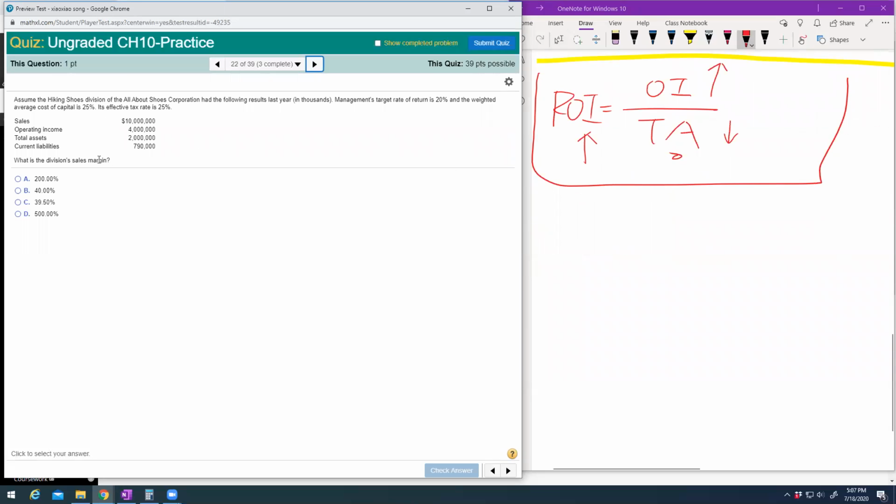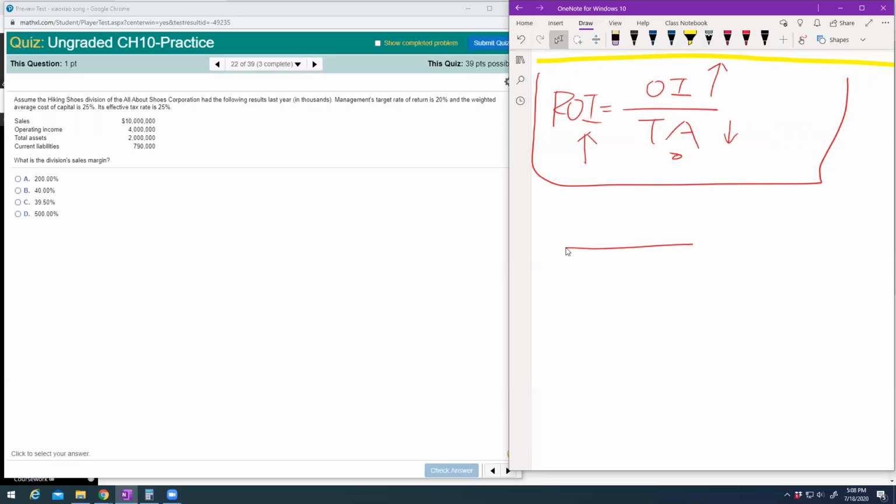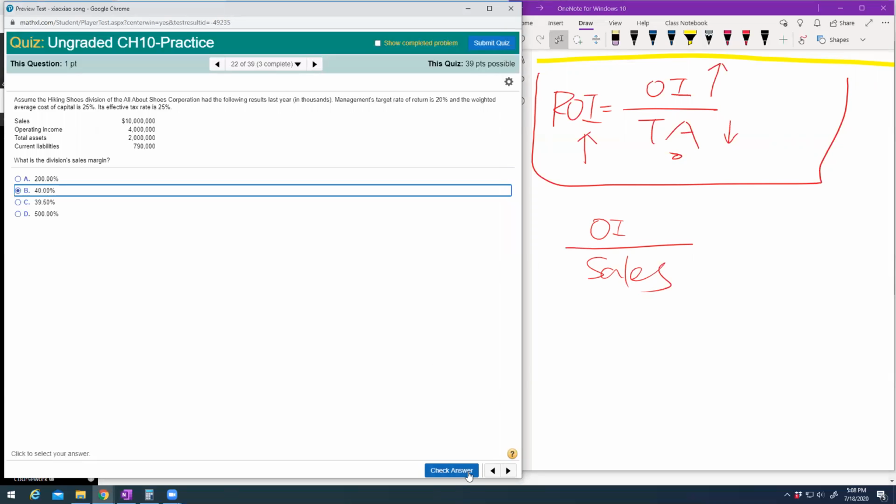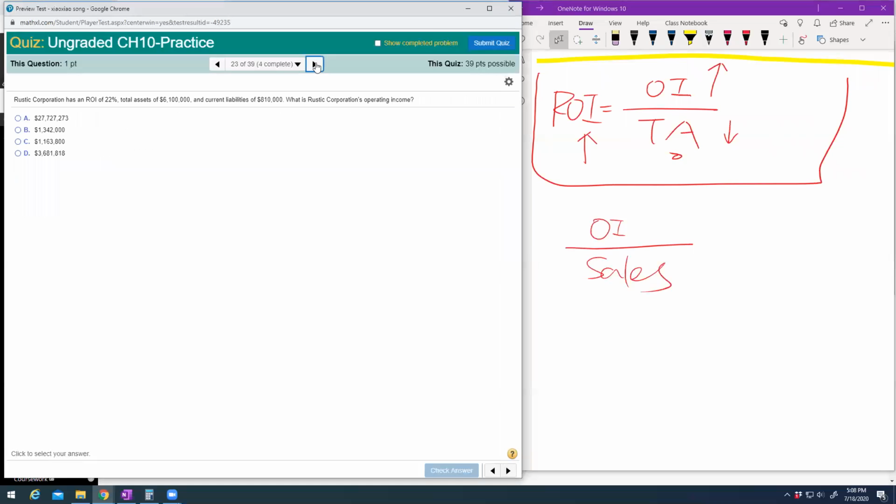Let's look at this one. I think this one is similar to your assignment quiz, so I'll just go very briefly. Asking about sales margin. It equals operating income divided by sales. You just get operating income and then divide by sales. 40%, I even can get a number here, right? So make sure you don't get confused by extra information. We don't need to worry about the extra information.